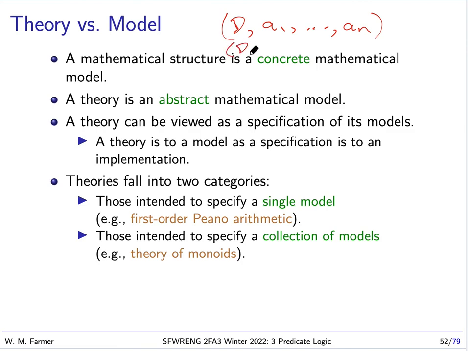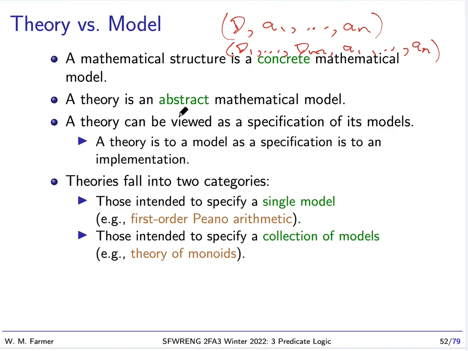A more general mathematical structure can have a whole bunch of domains, and these distinguished values can be more general than just being members of these domains or functions or predicates over these domains. So a mathematical structure we can think of as a concrete mathematical model.